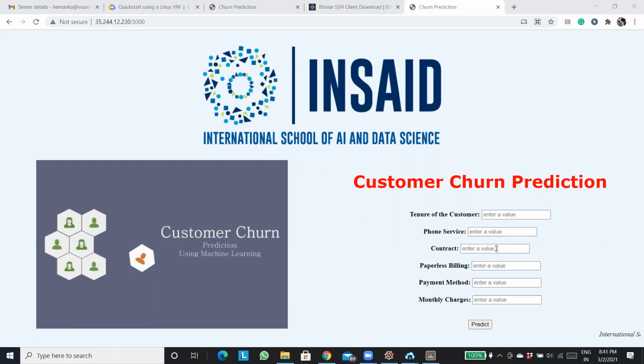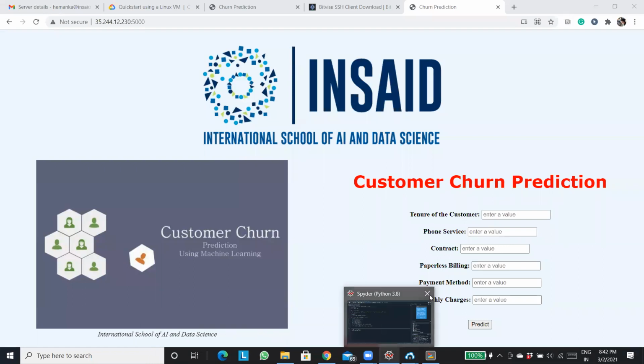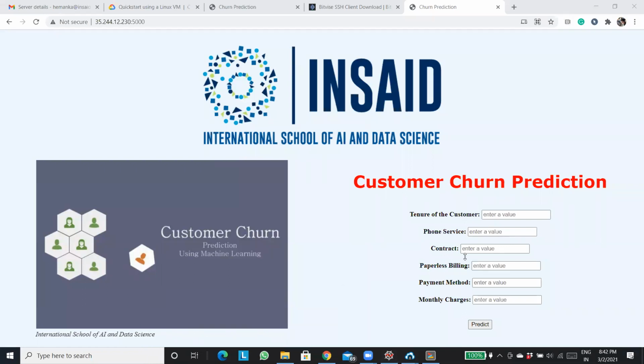And it is working, correct? Sagar is also getting it. Everyone is able to open it. But when I was doing it in my local system, were you able to open it? No.